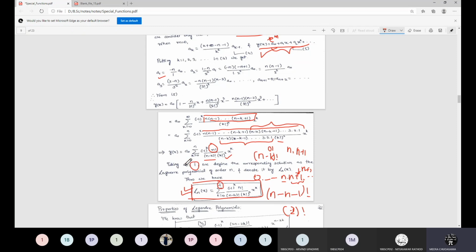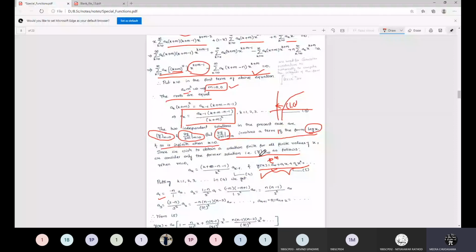Why is this not the general solution? Because the first part is a constant quantity, this is the particular value. As I have discussed, a log x term will be there, and it is not a finite value when we consider x equal to 0, right? So we have neglected that particular term because we are now more interested in the structure and its applicability. That is why they have neglected the term.